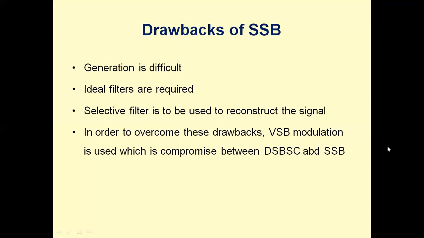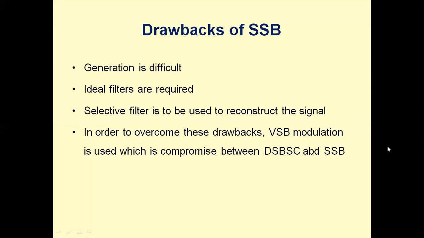Otherwise, the wanted sideband, some portion may be clipped off. So selective filters are to be used to reconstruct the signal at the receiving end. The filter should be highly selective in order to reconstruct the original message at the receiving end. In order to overcome these drawbacks, the VSB modulation scheme is used, which is a compromise between DSBSC and SSB.